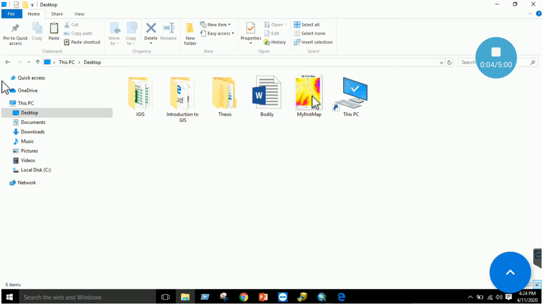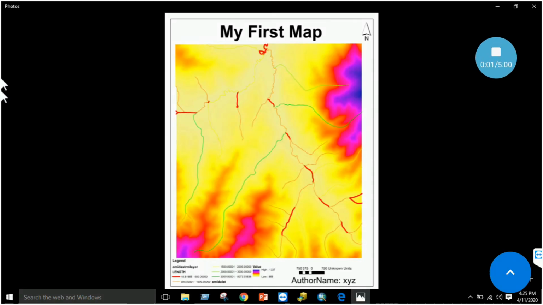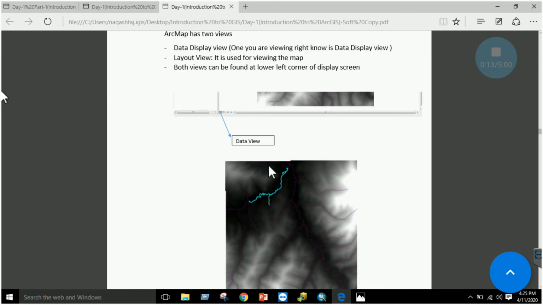If you click on this my first map, a window will be opened, right? Now when you open this file, your map will be displayed over here, that is the title and whatsoever you have written. So this is the method of how to create a map and what is the difference between data view and the layout view, right?